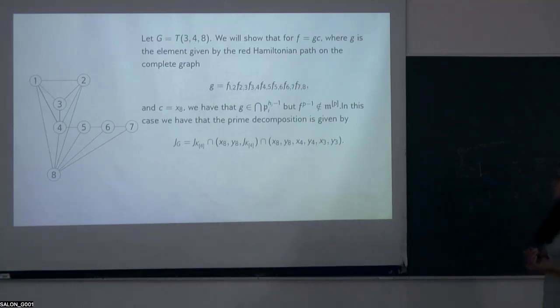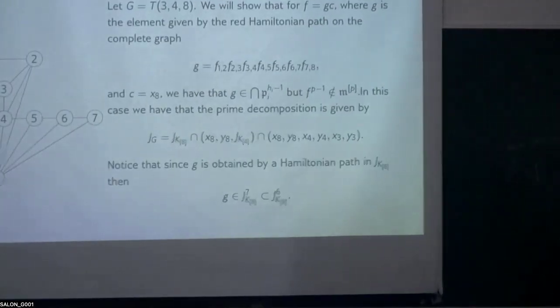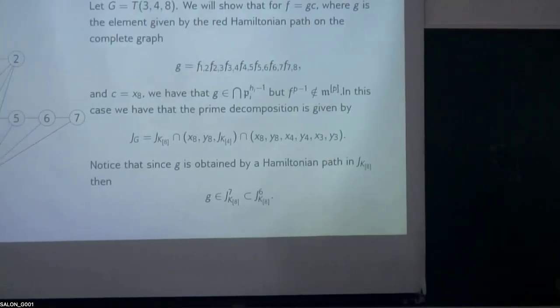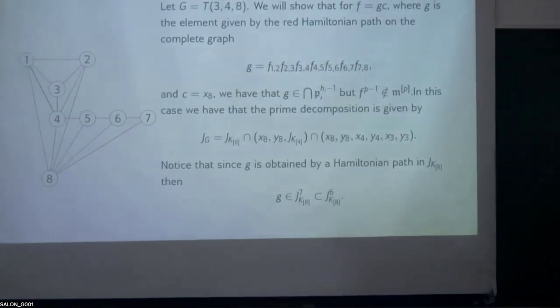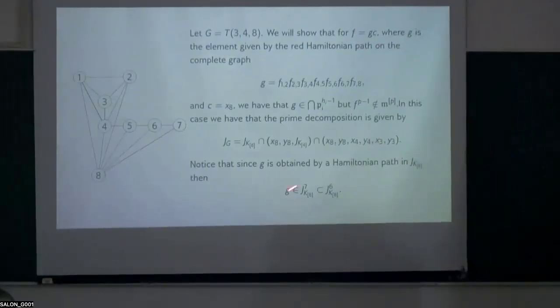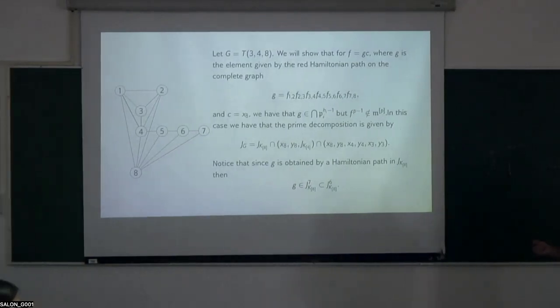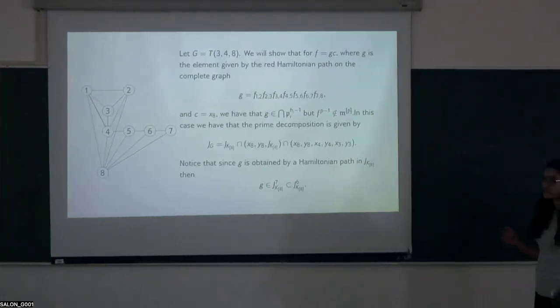Okay, in this case, the prime decomposition is this one. And since g is obtained by a Hamiltonian path in the complete graph, recall that a Hamiltonian path is a path that visits every vertex once. So g is in the 7th power of the complete graph in the vertex, and that is a subset of, when it's traced into, the 6th.